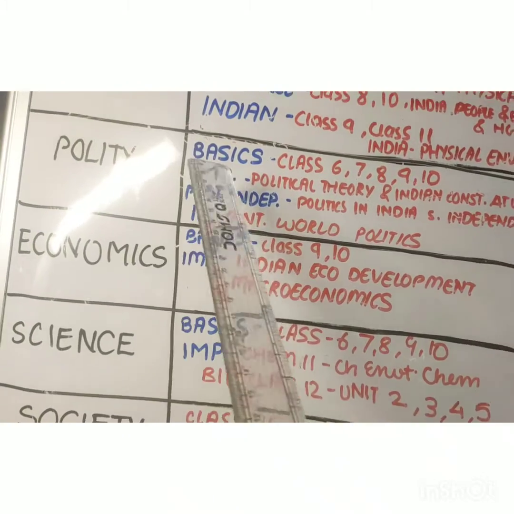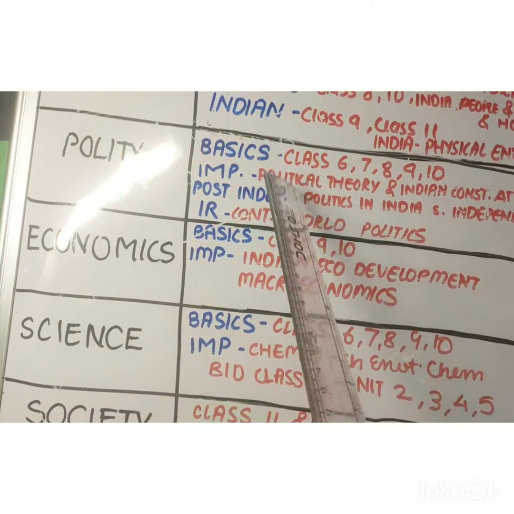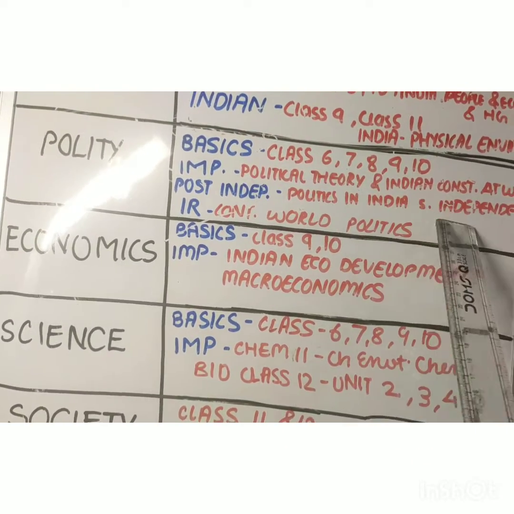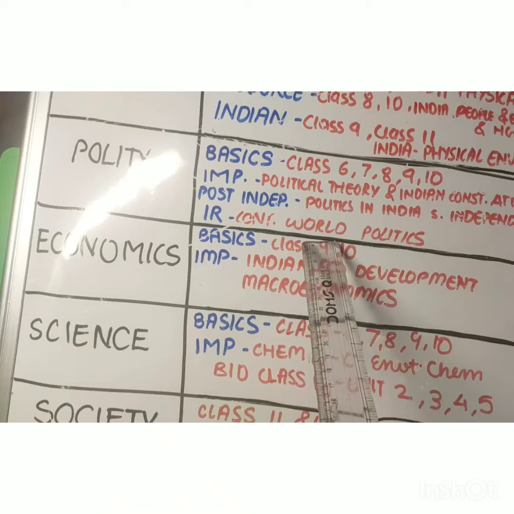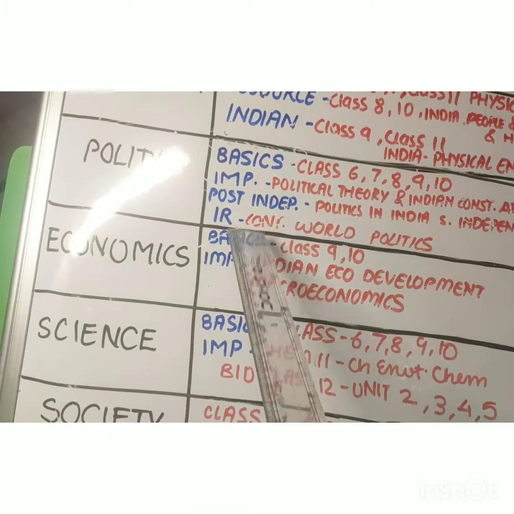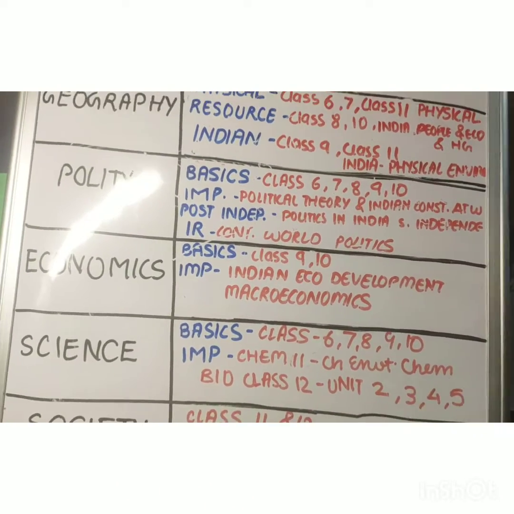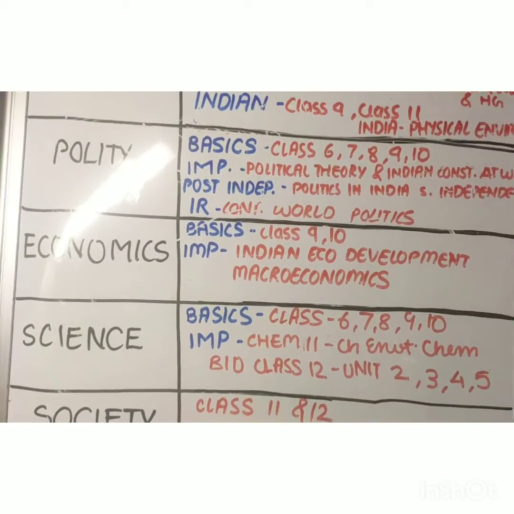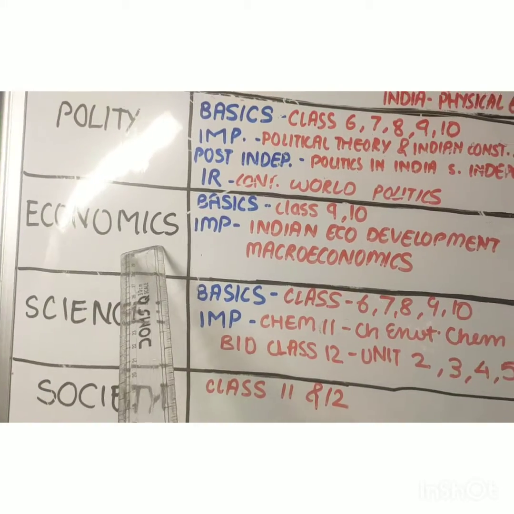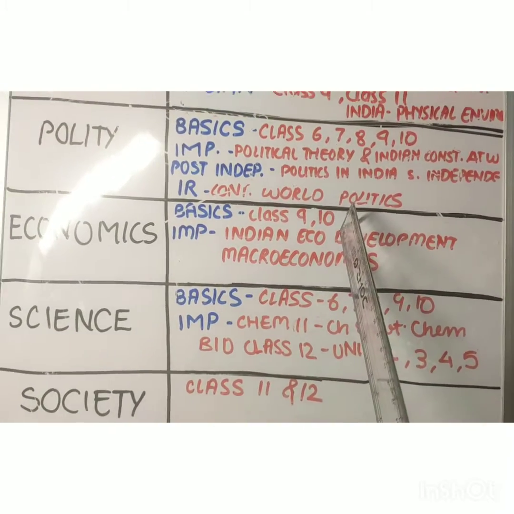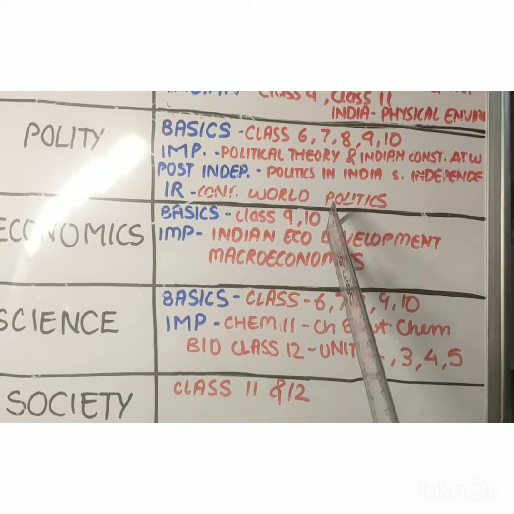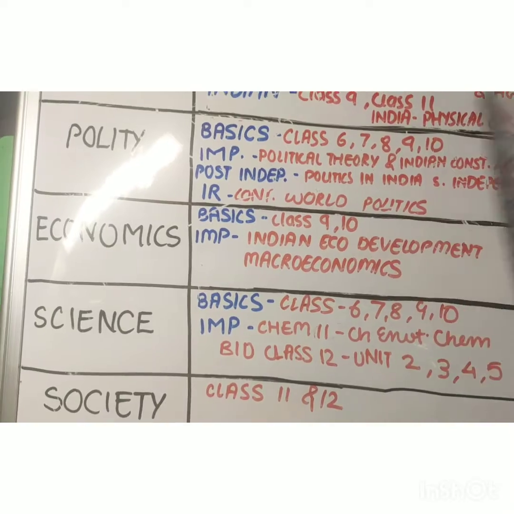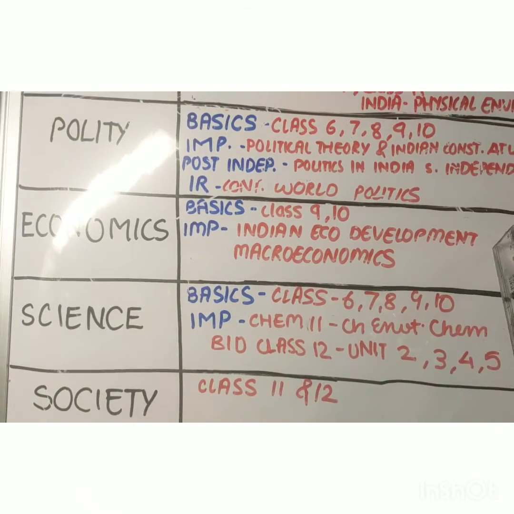For post-independence, which is a subject of GS 1, it has been covered in the 12th polity book, Politics in India Since Independence, and IR, which is a topic of GS 2, has been given in the Contemporary World Politics book. In this way, NCERTs will be relevant to you according to the syllabus of UPSC or any other competitive examination. Now for economics, the base will be created by the class 9th and 10th books. Just don't highlight each and everything. Read it, understand the concepts, and make very crisp short notes. Then the important books are Indian Economic Development and Macroeconomics.